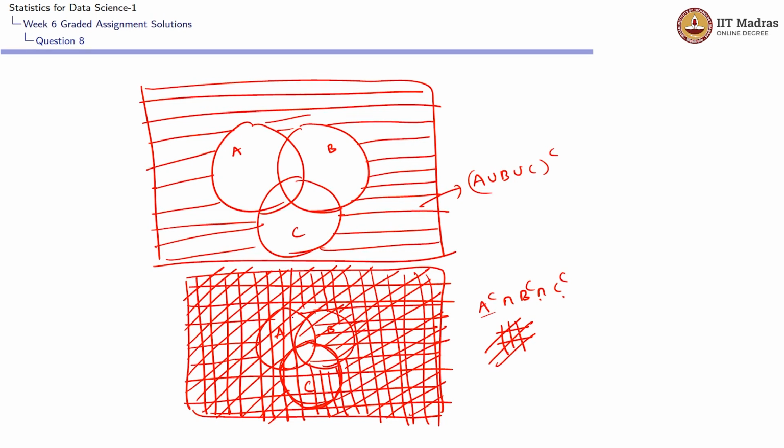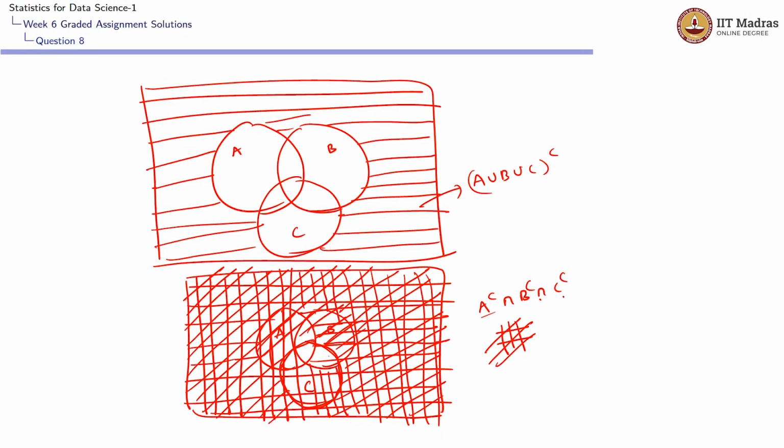If you look at A, it has vertical lines and angle lines. It does not have horizontal lines. So the entire area of A is also not included. If you look at B, it has angle lines, and it has horizontal lines too, but it does not have vertical lines. So the B area is also not included.